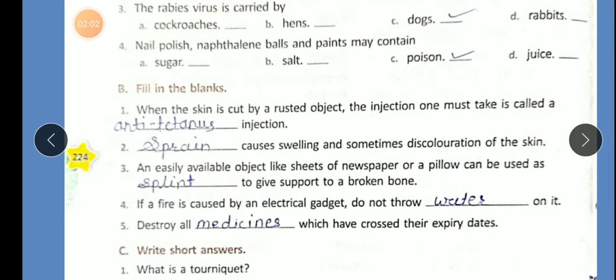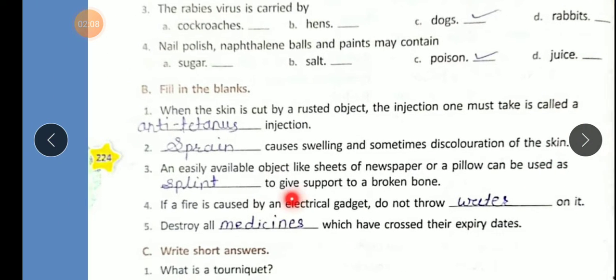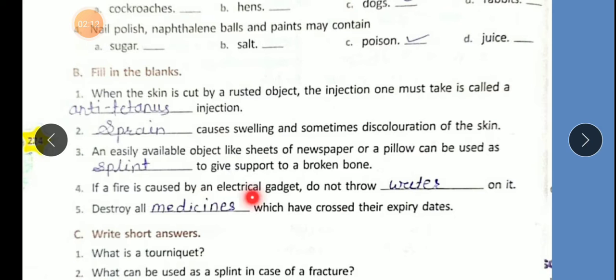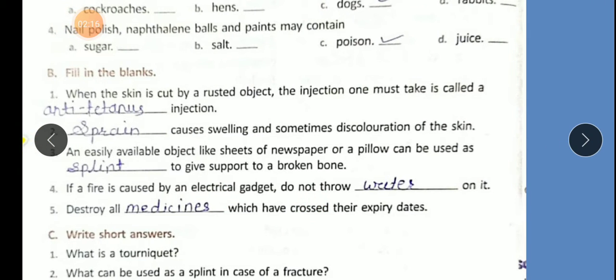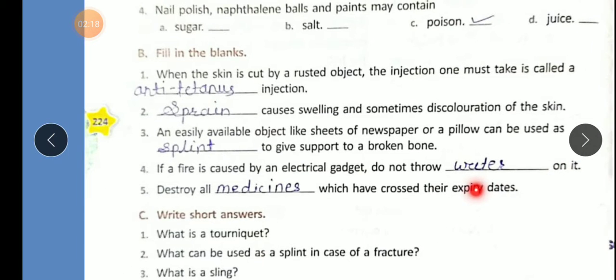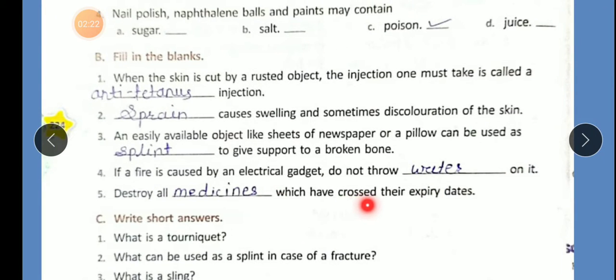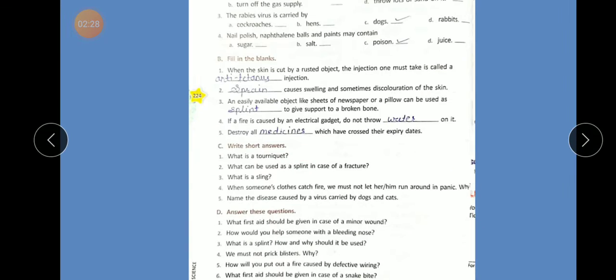Number 3. An easily available object like a sheet of newspaper or a pillow can be used as dash to give support to a broken bone. Splint. Number 4. If a fire is caused by an electrical gadget, do not throw dash on it. Water. Number 5. Destroy all dash which have crossed their expiry date. Medicine. Correct answer: medicine.